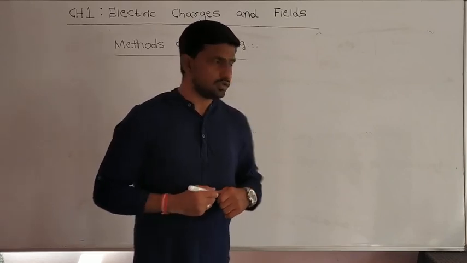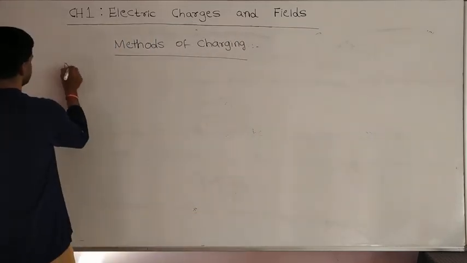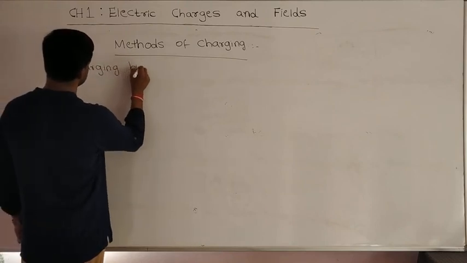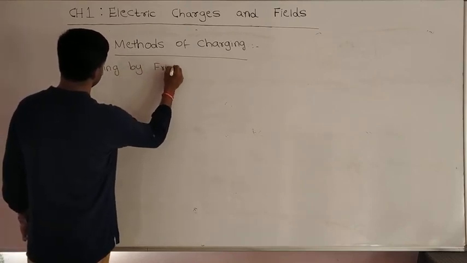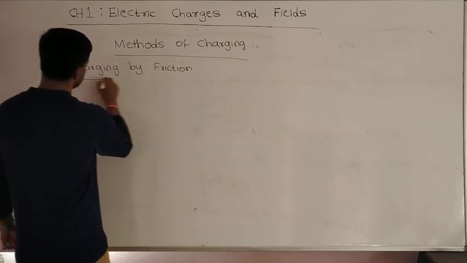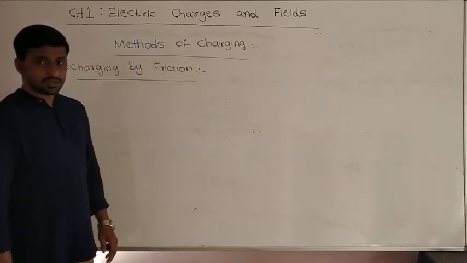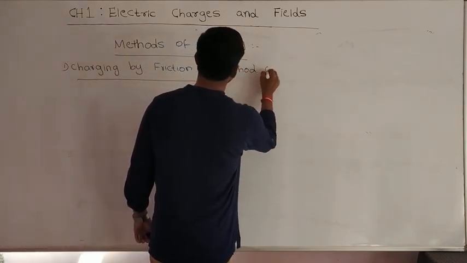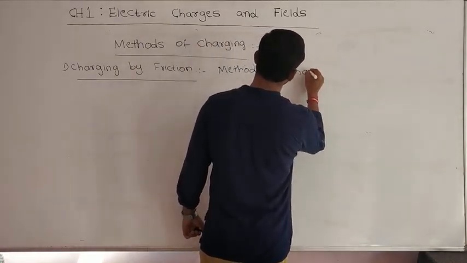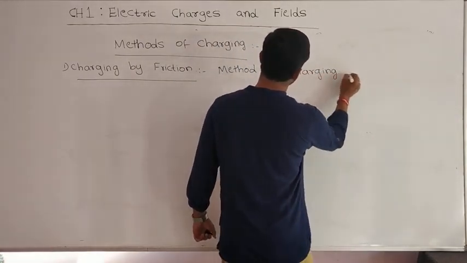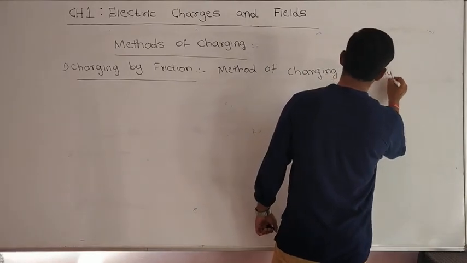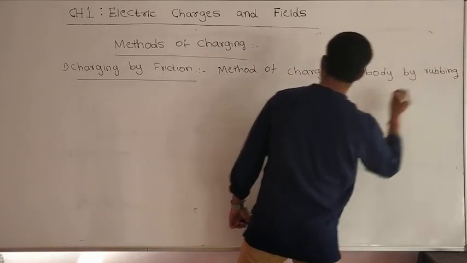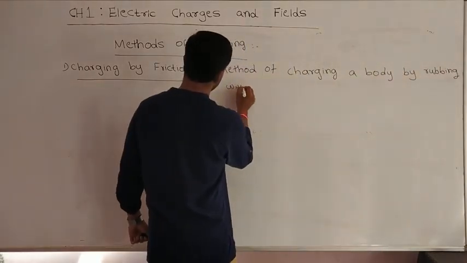First one is charging by friction. So what does charging by friction mean? It is the method of charging a body by rubbing it with another body.